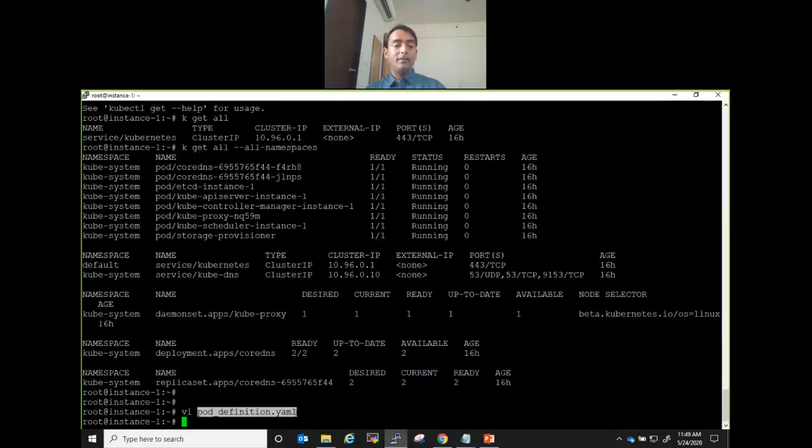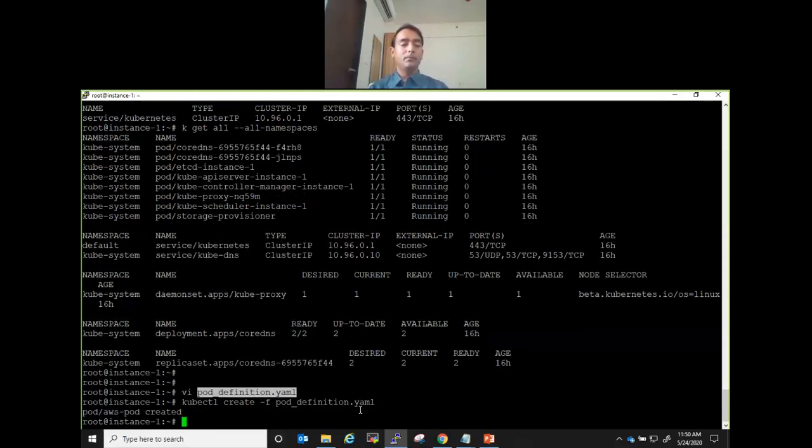Okay, dokie. So I've created a file, right? Now, how do I use that file? I have a shortcut k, or I can use kubectl apply -f. I'm saying create the object, f is for file. Which file do I want to use? This file. Okay. It says pod aws-pod created. Now let's see.